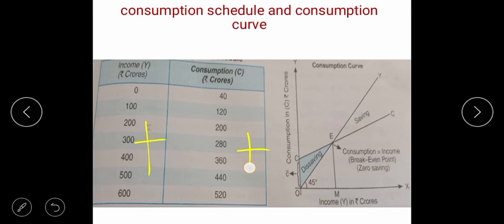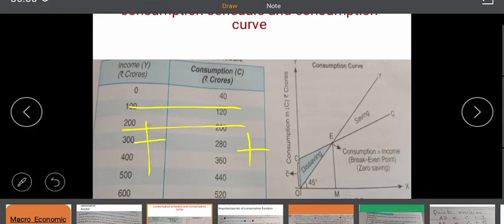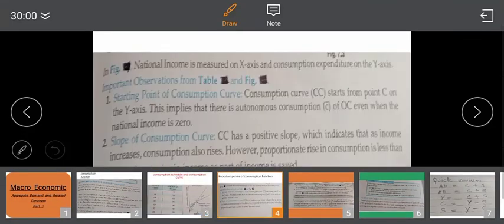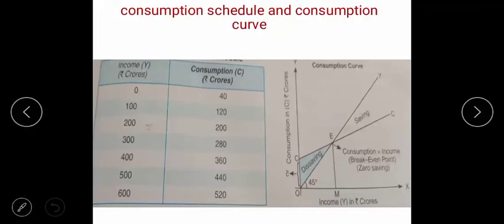Now with the data, at the zero level of income, consumption is 40, at 100, 120, consumption increasing, then at 200 consumption increasing, at 300 consumption increasing, at 400 it is 360, at 500 it is 440.